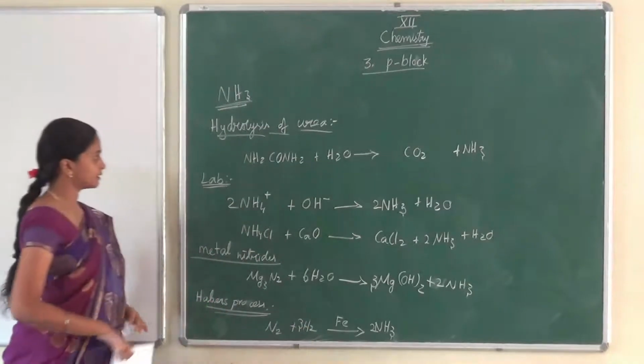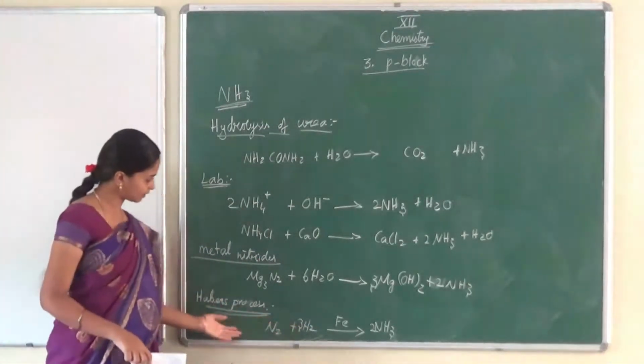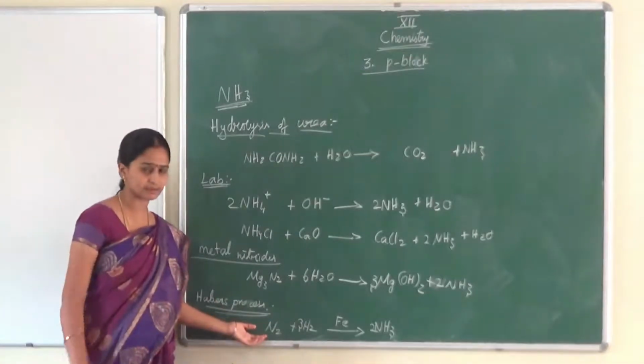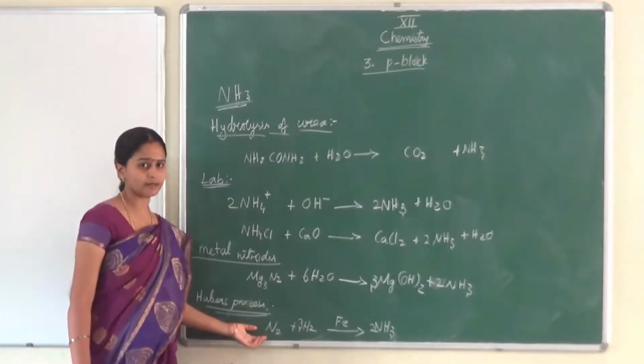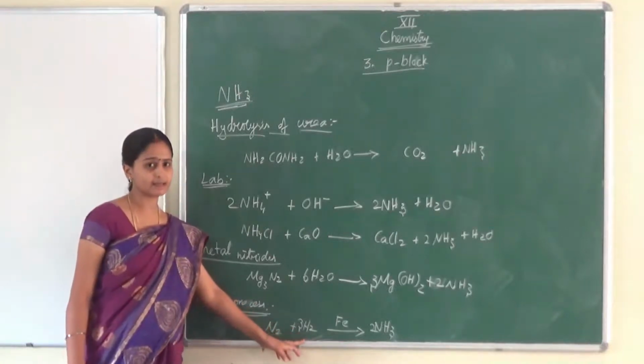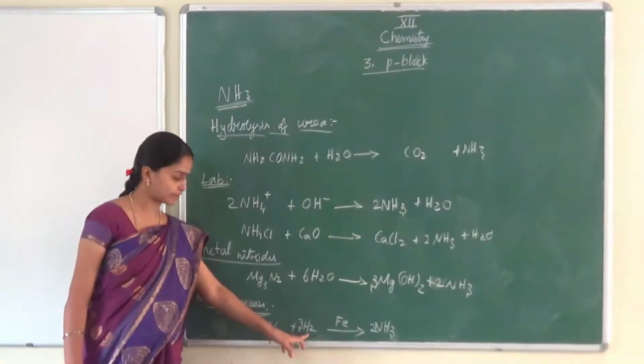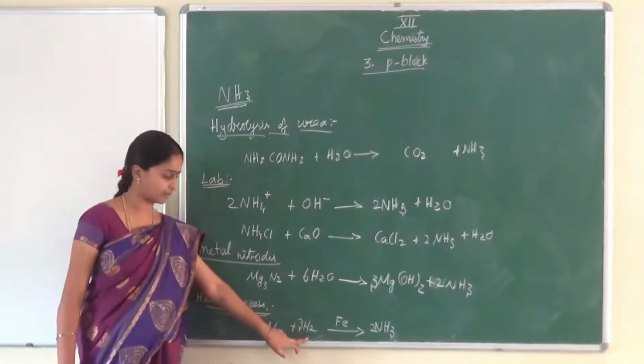Okay, so these are the preparation of ammonia. Here, nitrogen and hydrogen: the nitrogen is prepared by the liquefaction of air from the atmosphere, and the hydrogen we are getting from water gas, syngas. Water gas we have learned in our 11th standard. So from that process we are getting hydrogen.